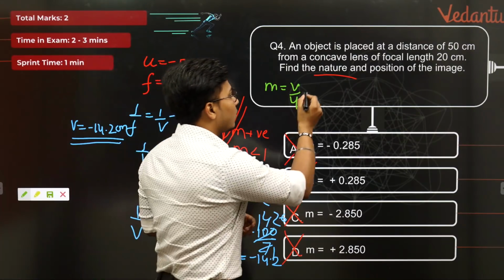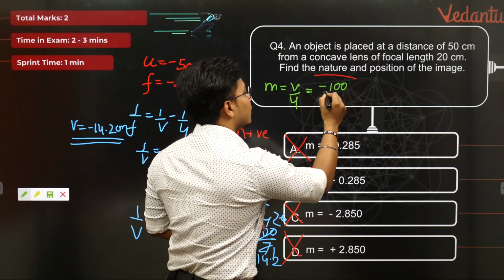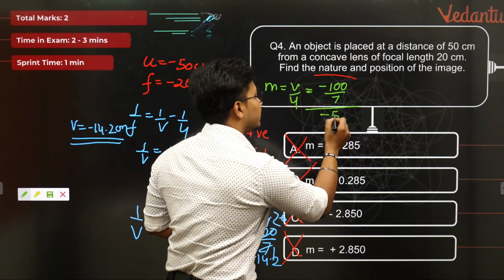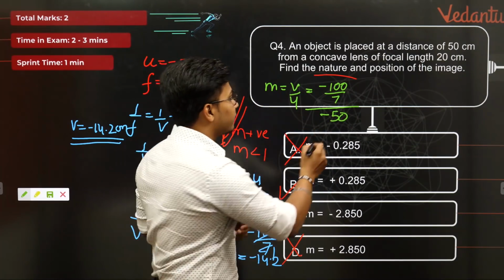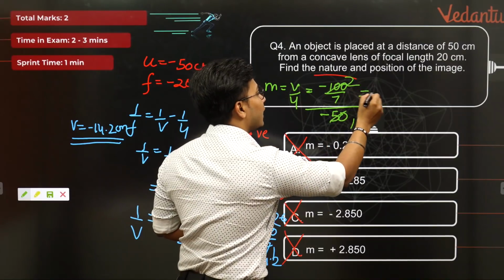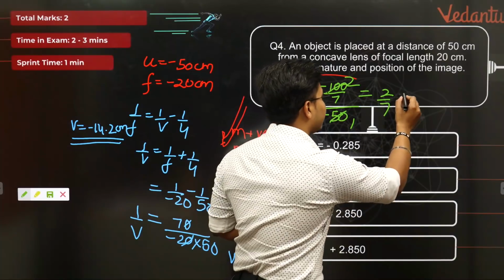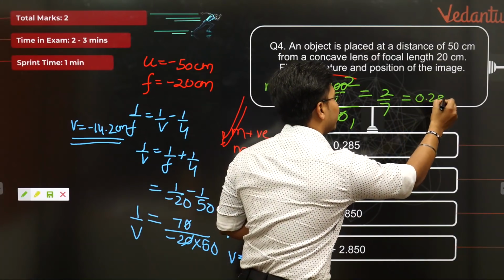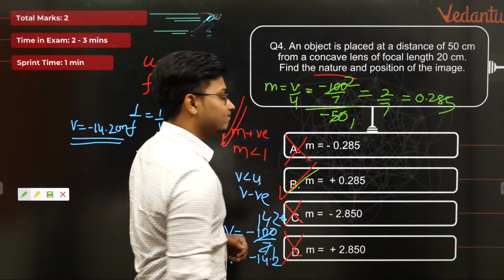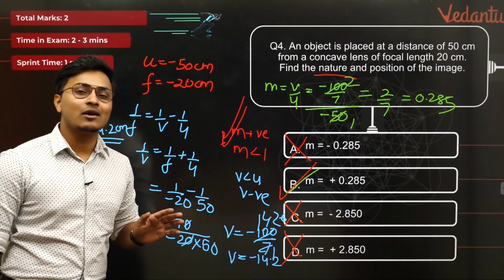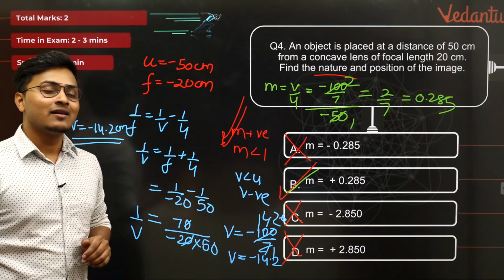So V is equal to minus 100 by 7, divided by object distance minus 50. This is why I told you, because minus 50 can easily cancel 100 and you will get 2 by 7. Easy, isn't it? And what is 2 by 7? I'm pretty sure 2 by 7 comes out to be 0.285, and that is option B. Positive value, got it. Mathematically done, verified also.